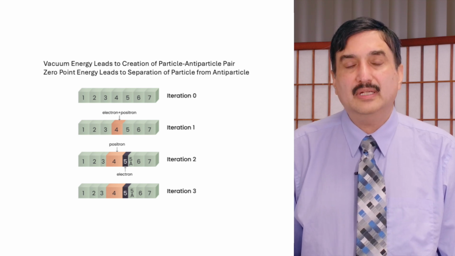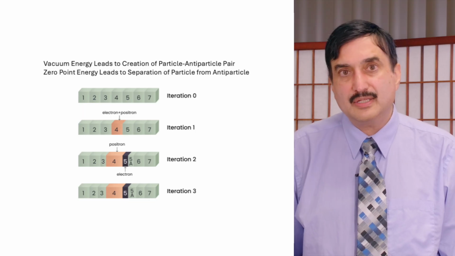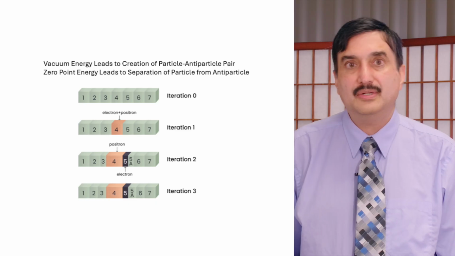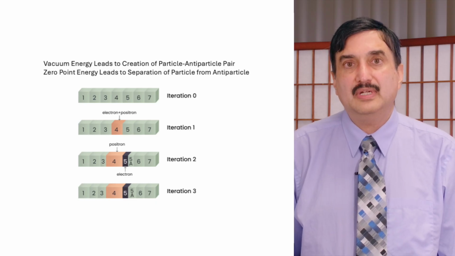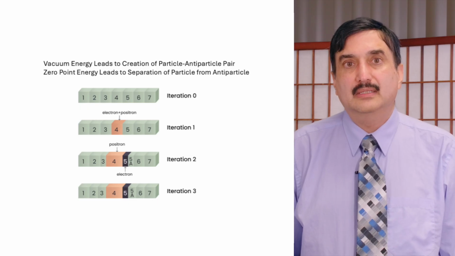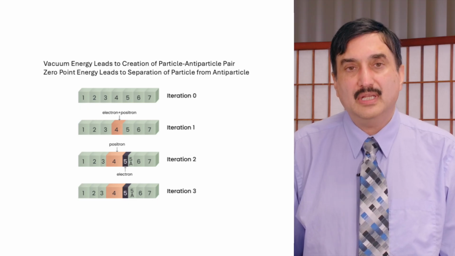And this is different than the current theory in quantum mechanics, where vacuum energy and zero-point energy are used interchangeably.